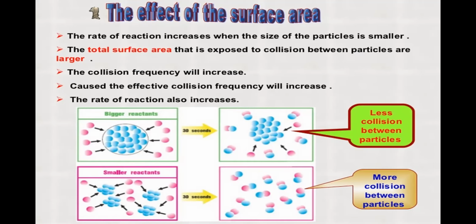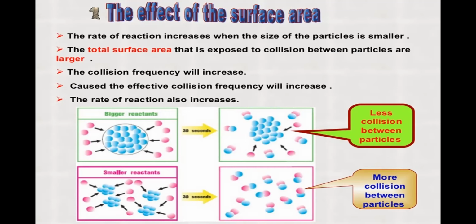The first factor is the effect of surface area. As we all know, the rate of a reaction increases when the size of the particle is smaller. Why? Because when the surface area increases, the particle size decreases. For a solid particle the surface area will be low, and when it is crushed into powder, the surface area increases. Thus, the powdered reactant will react faster.